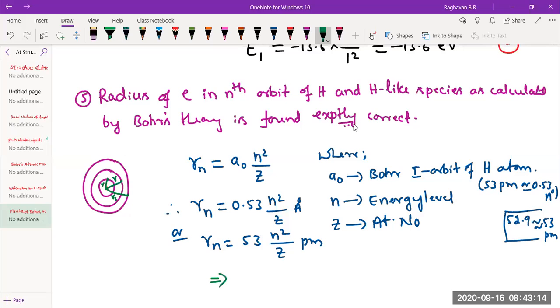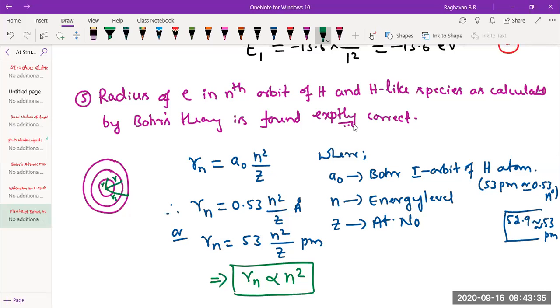Rn, you can remove this constant, 0.53 divided by Z. For a given atom, the atomic number becomes constant. So you can remove the constant. When you remove the constant, the equation becomes proportional to n square. Correct, no?